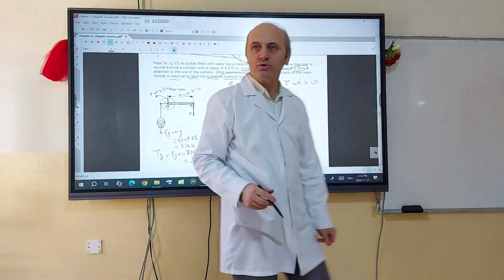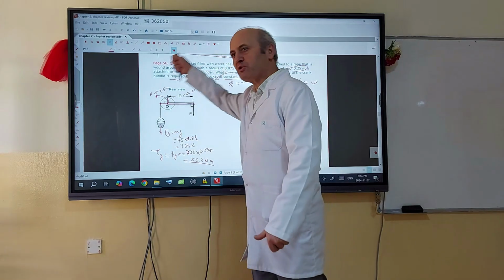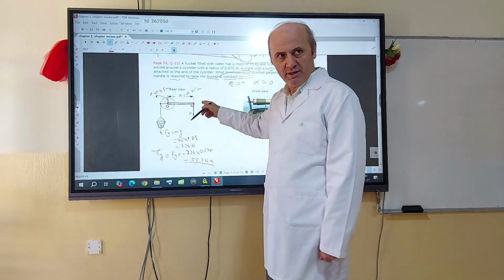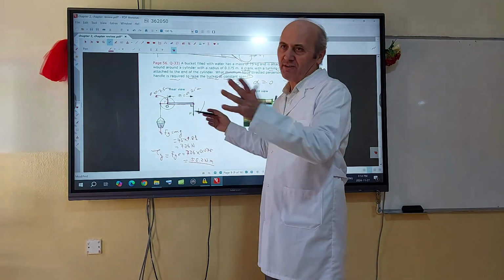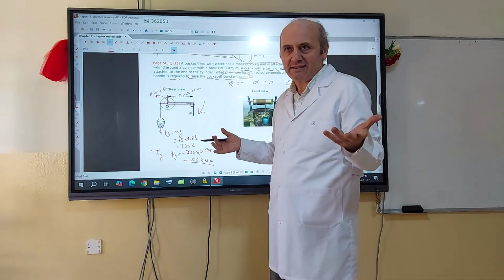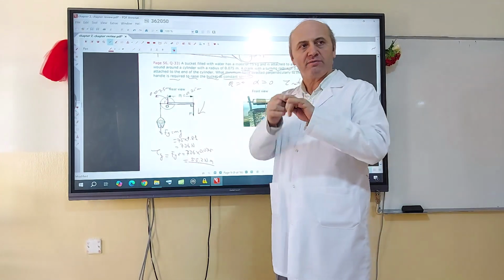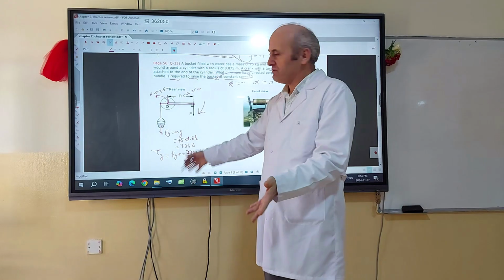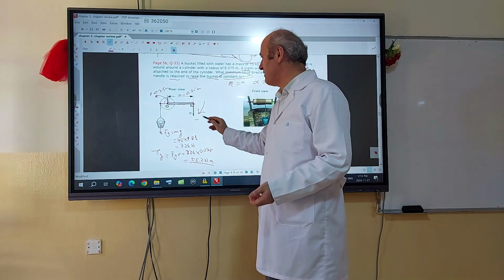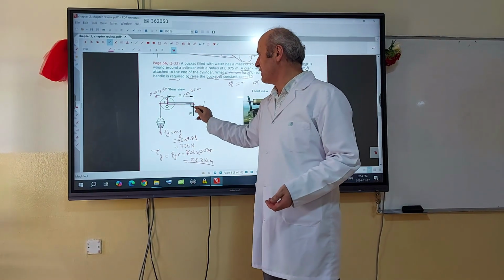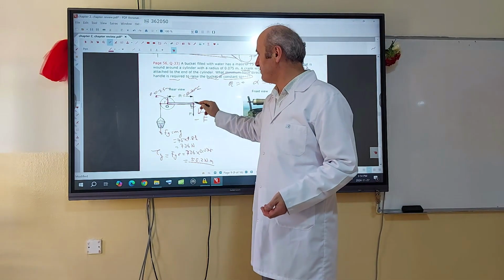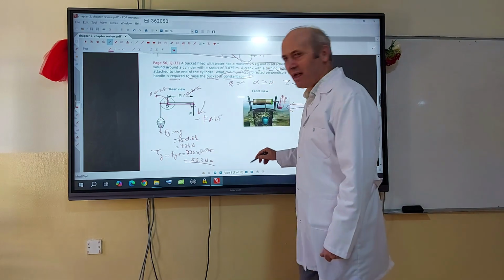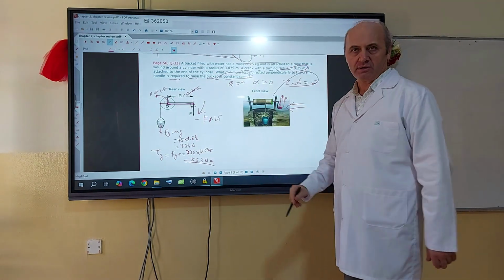Then I'm going to calculate the torque produced by the crank. The crank will produce an oppositely directed torque. If the bucket's is positive, the crank's should be negative, and vice versa. One of them is positive, the other should be negative. So I choose the bucket's to be positive, and the crank's is negative: negative F times the lever arm, where F is the force and the arm is 0.25. This is the crank radius, 0.25. When I add them, the result should be equal to 0.